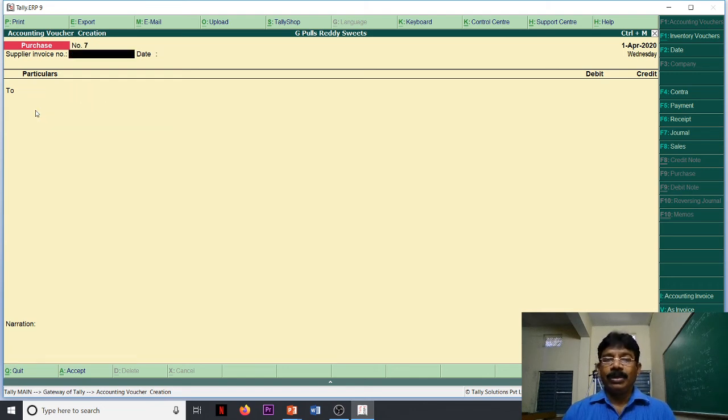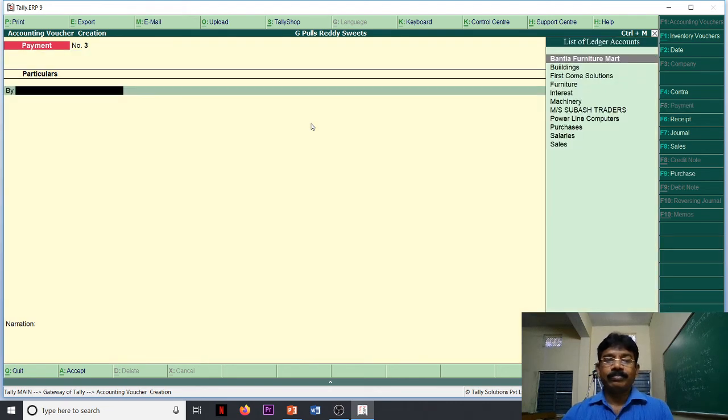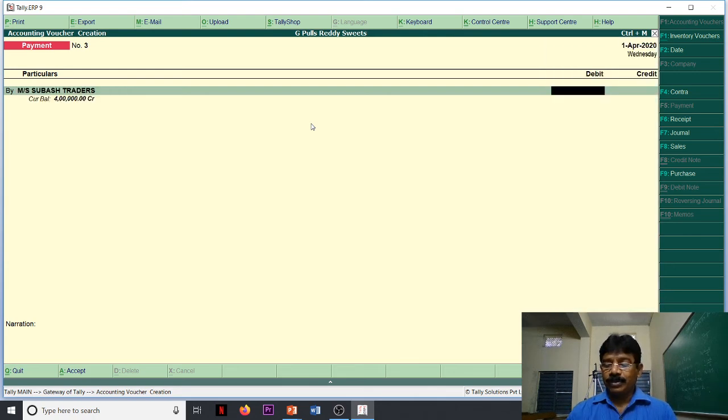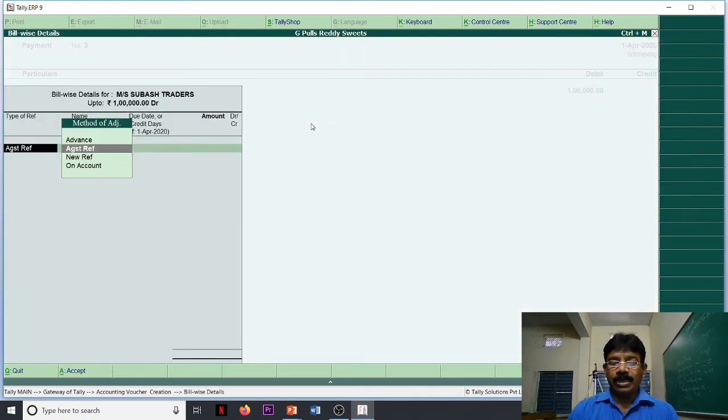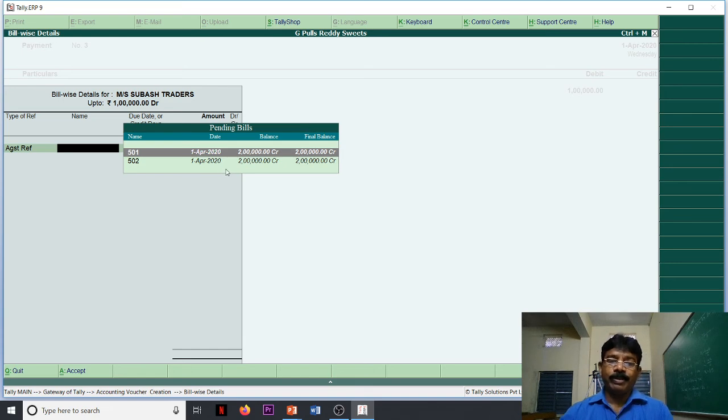Save. Now we have to understand about the against reference. So for the bill number 502, out of 2 lakhs, I would like to pay 1 lakh rupees. So I will go for payment voucher. Party name, Subhas Enterprises. Amount is 1 lakh. It is asking about against reference. You see, please observe, students. 501 is there, 502 is there. 501 is the earlier one I already created.